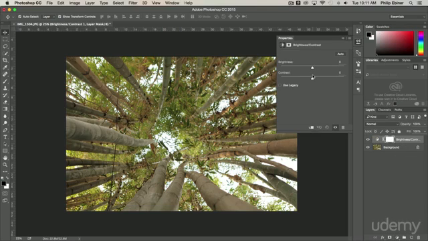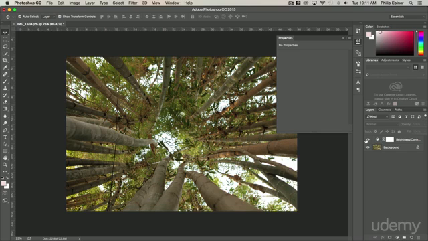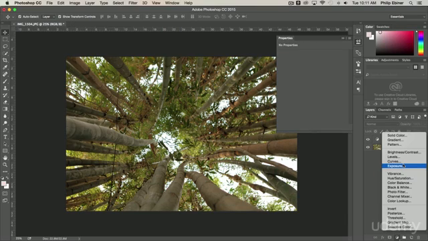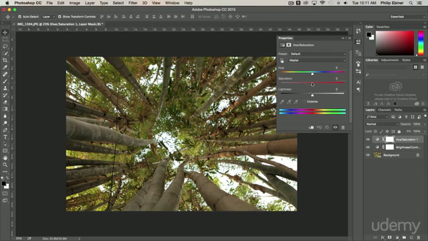So now if I increase the contrast, decrease the brightness, that is just a layer that is adjusting this background image. So if I turn this on and off, I can see it or not. I can also reopen it if I need to change it later, which I couldn't do with the other type of edits. Now I can do my hue saturation, boost the saturation a bit.